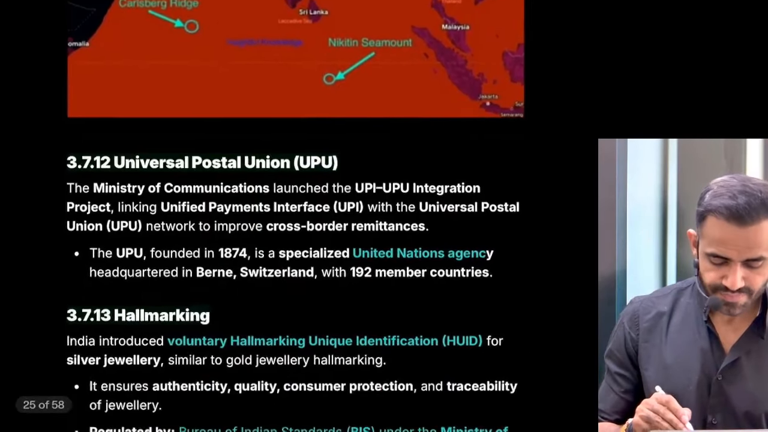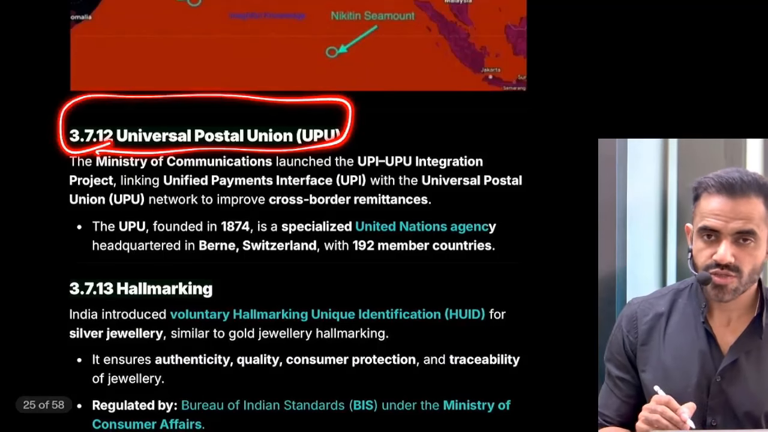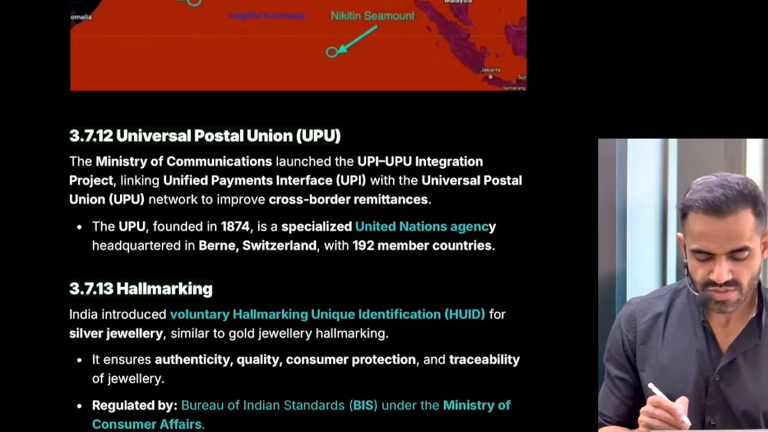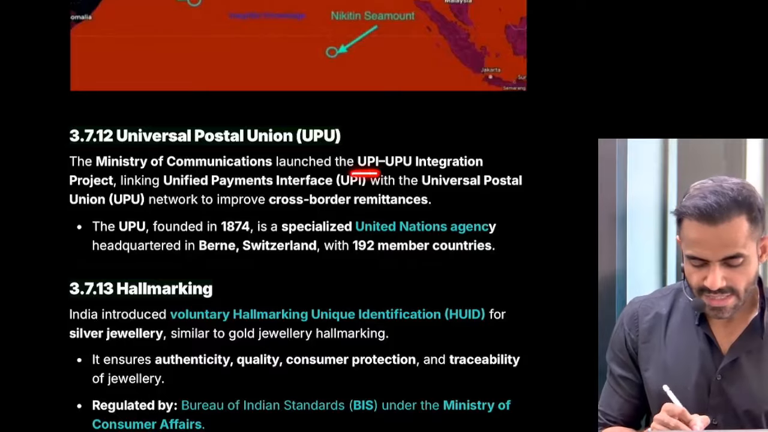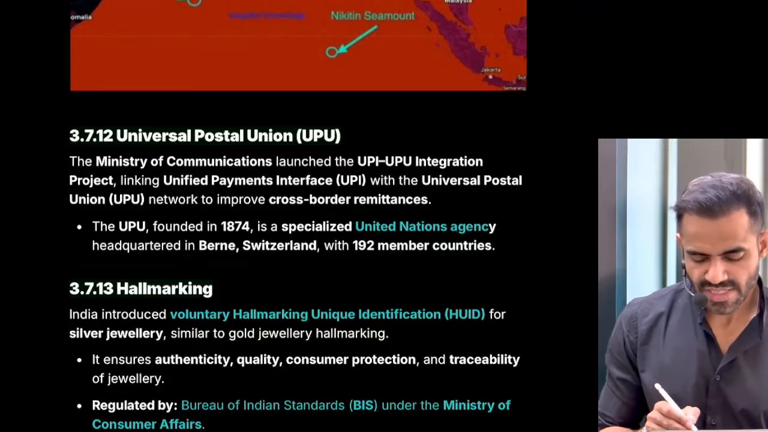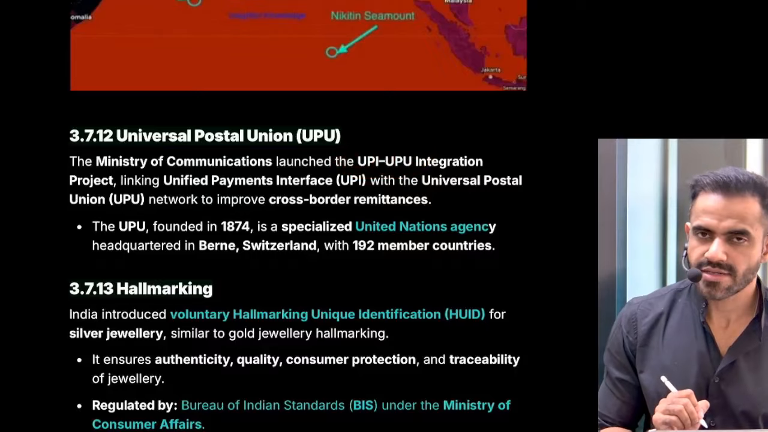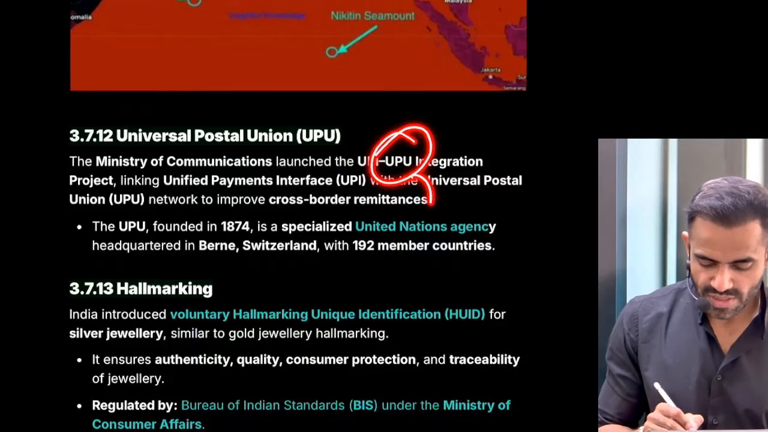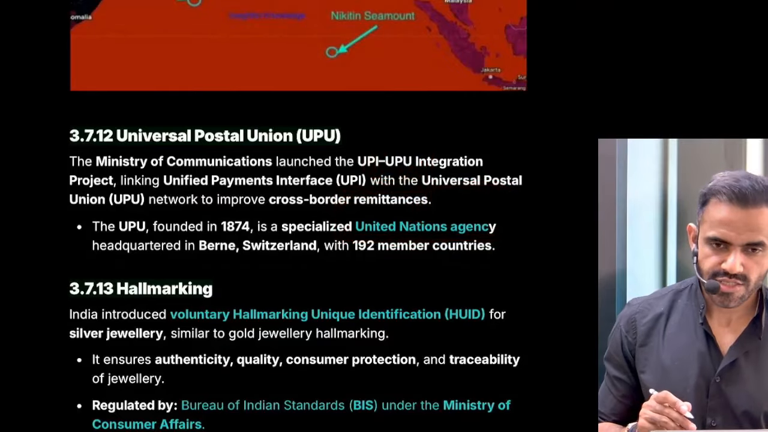That is it. Next is UPU, that is Universal Postal Union. Why was it in news? Because recently India integrated UPI and UPU. What is UPI? Unified Payments Interface. So we have connected this thing to that thing. That's why it was in news. UPU is a specialized agency of the United Nations.